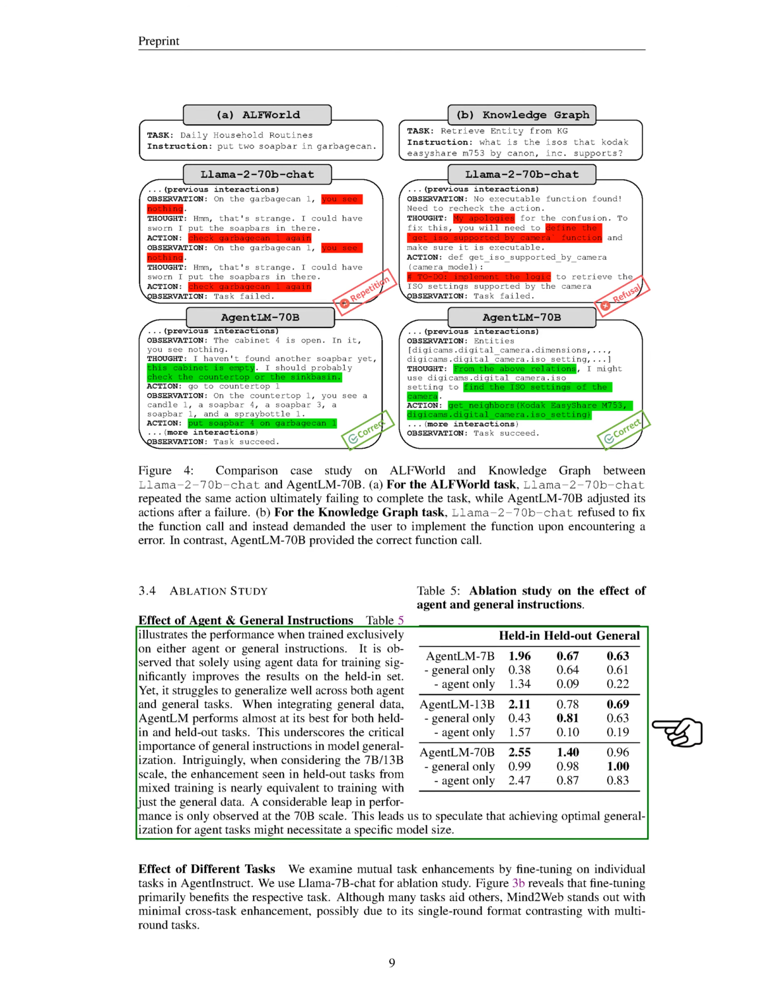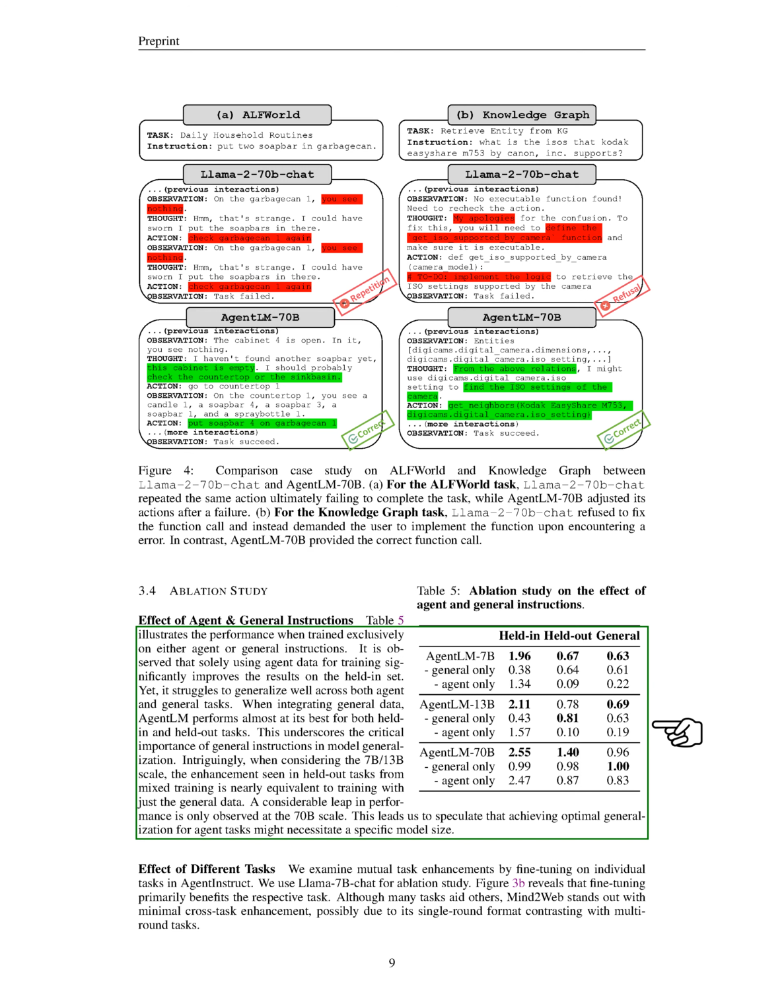Section: Effect of different tasks. Exploring the impact of various tasks. We delve into the mutual enhancements of different tasks by fine-tuning them individually using the AgentInstruct tool. For our in-depth analysis, we employ the Llama 7B chat model. Our findings, as illustrated in the figure, show that fine-tuning mainly benefits the task it is specifically applied to. While many tasks do contribute to the improvement of others, the Mind2Web task is an exception, offering minimal cross-task enhancement. This could be due to its unique single-round format, which is in stark contrast to the multi-round format of other tasks.